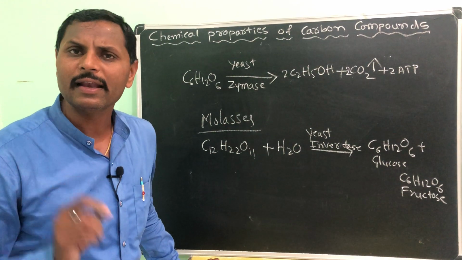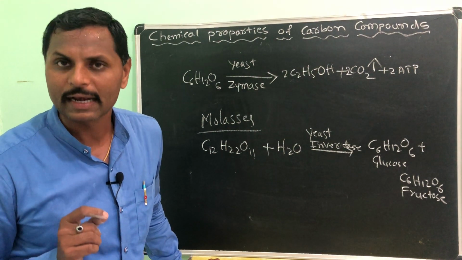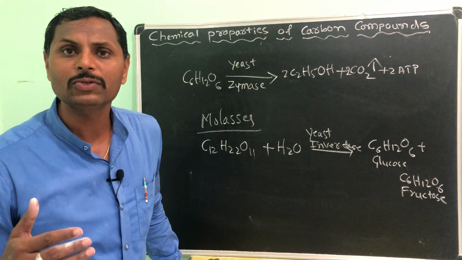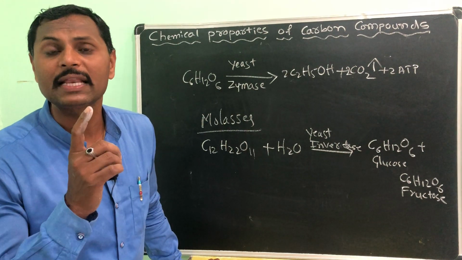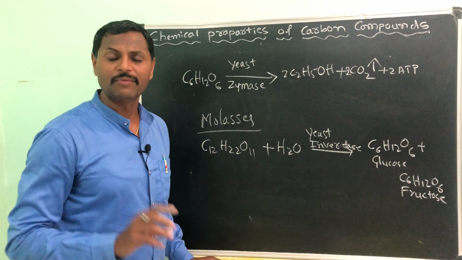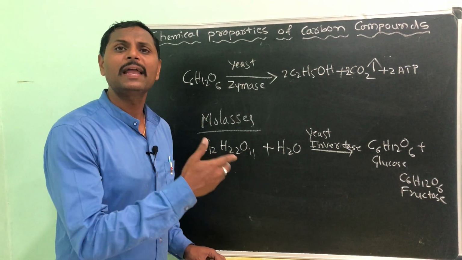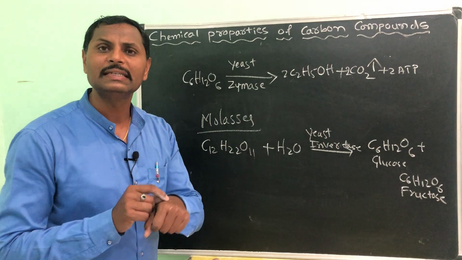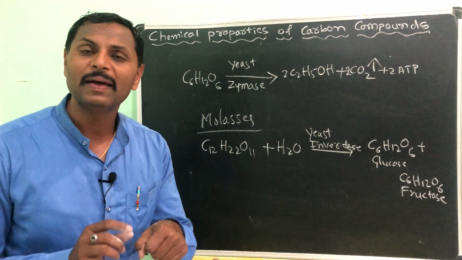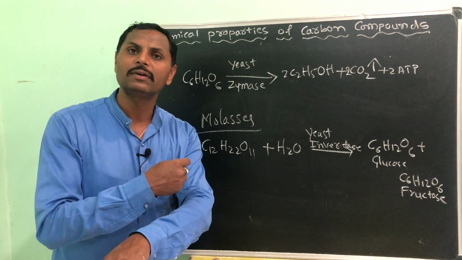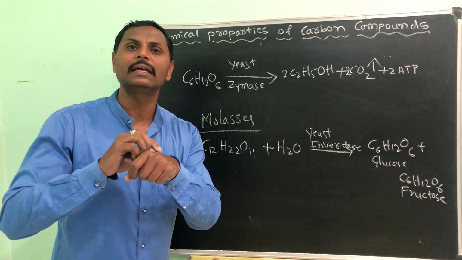It is colorless. Ethanol is a colorless one. Its boiling point is almost 78 degrees centigrade or 351 Kelvin you can take. Some physical properties I am telling you. And the smell, you might have noticed the spirit when a doctor is injecting some injection into your body, that time he will use the spirit.